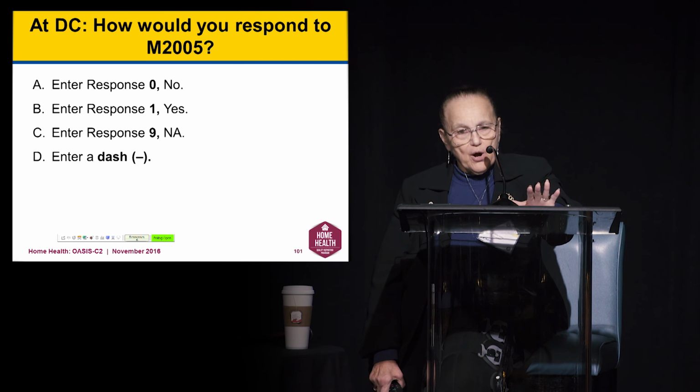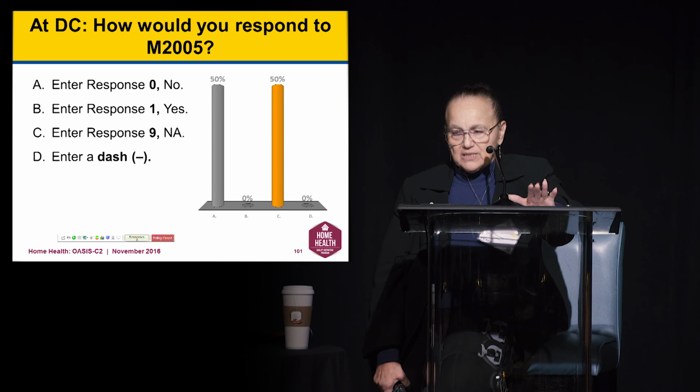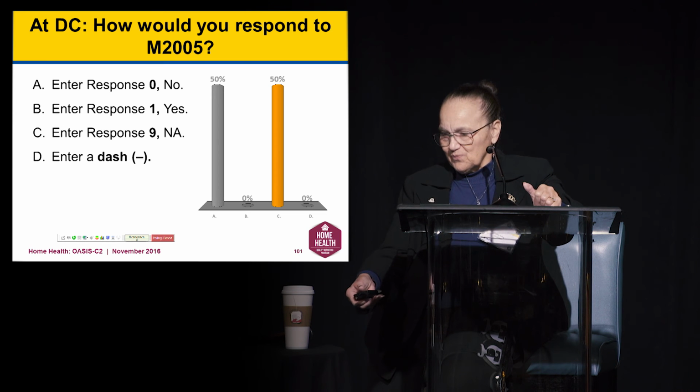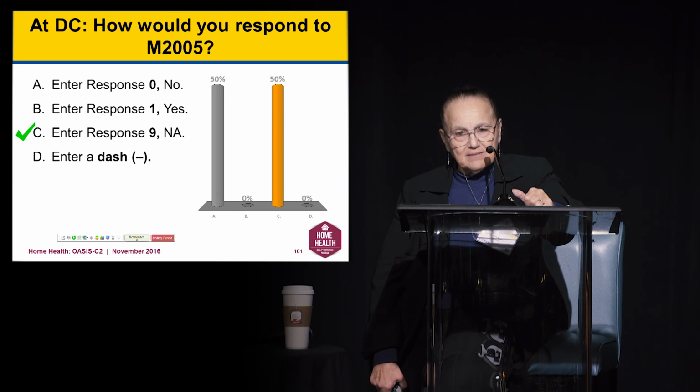Will you answer no? Will you answer yes? Will you answer not applicable? And the correct answer is C, not applicable.